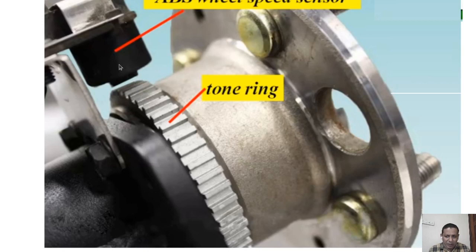It can also be a Hall effect sensor. It will always be a non-contact sensor. Then we can detect whether the speed of the wheel is 0 or not, and only then can we apply the ABS. So the speed of the wheel has to be sensed.